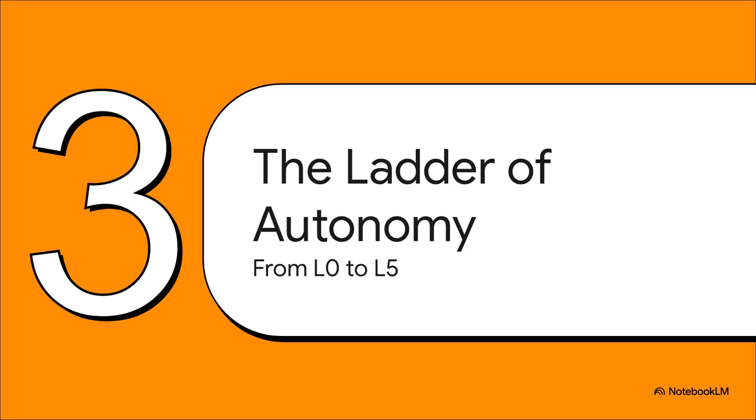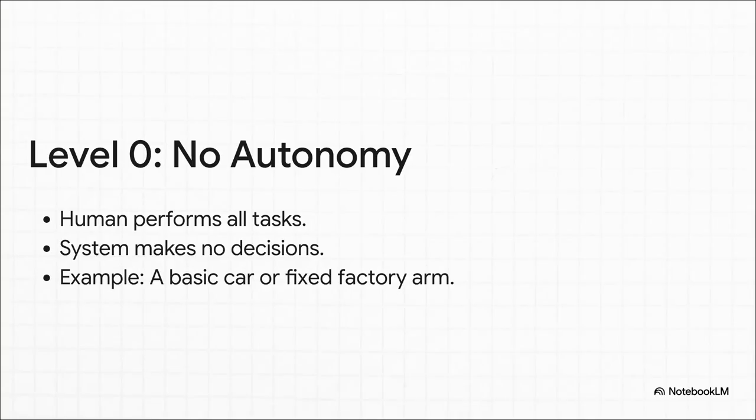Now, this idea of autonomy isn't just some on or off switch. It's actually a spectrum. You can think of it as a ladder with very distinct rungs. The most popular way to talk about this, especially when you hear about self-driving cars, is a scale from level 0 to level 5. So you ready? Let's climb that ladder. We start at the bottom, level 0. This is, well, it's no autonomy at all. Think of a totally standard car. It might beep if you leave your lights on, but you are doing all the driving, all the work. The human is in 100% control.